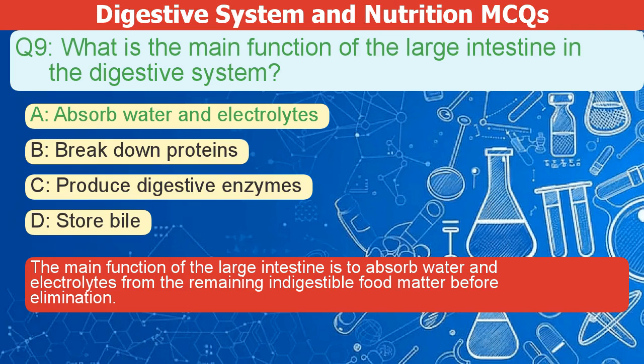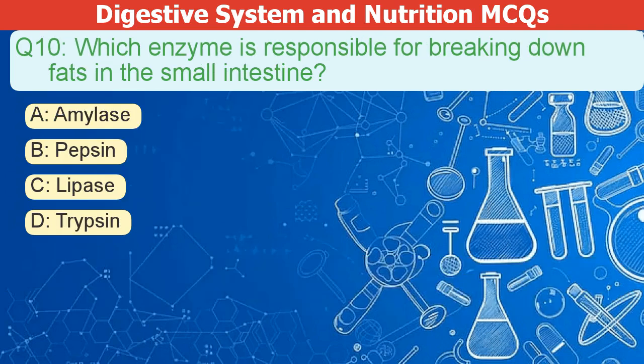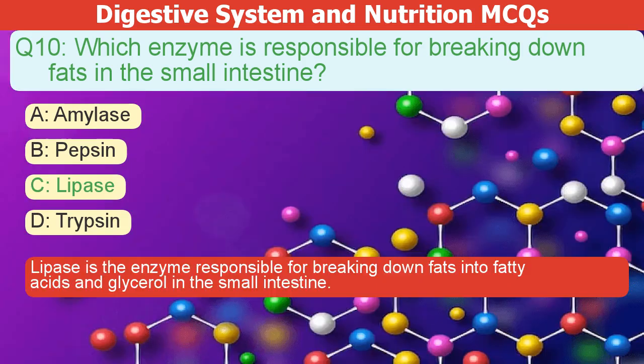elimination. Which enzyme is responsible for breaking down fats in the small intestine? A. Amylase. B. Pepsin. C. Lipase. D. Trypsin. The correct answer is C. Lipase is the enzyme responsible for breaking down fats into fatty acids and glycerol in the small intestine.